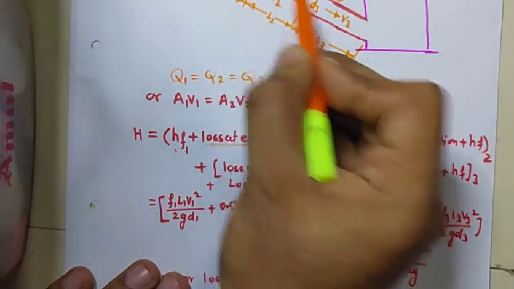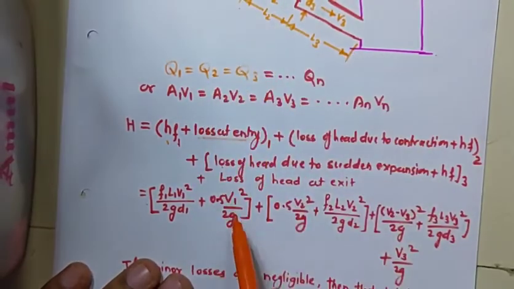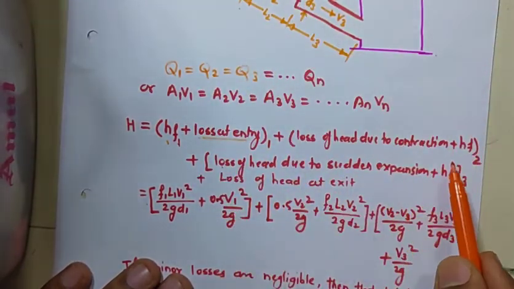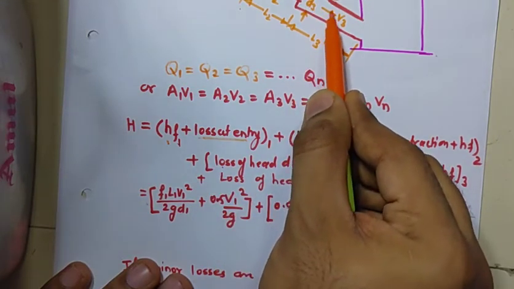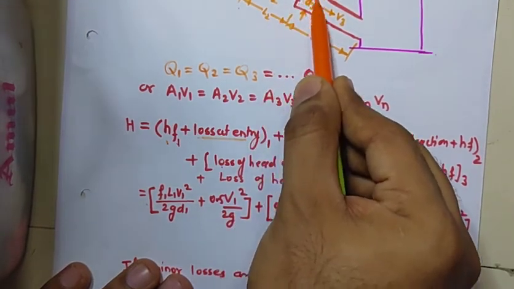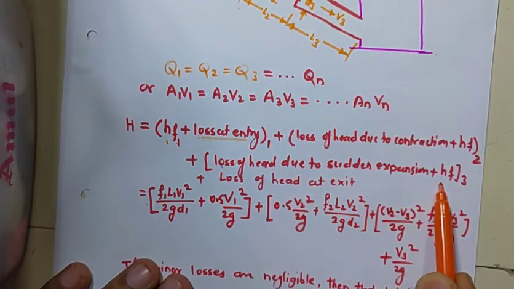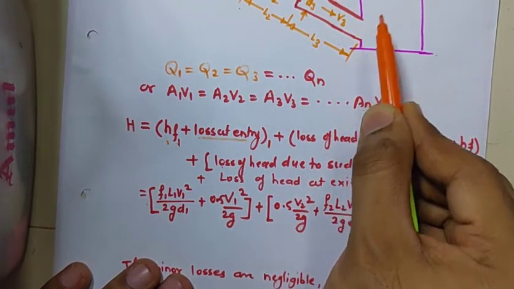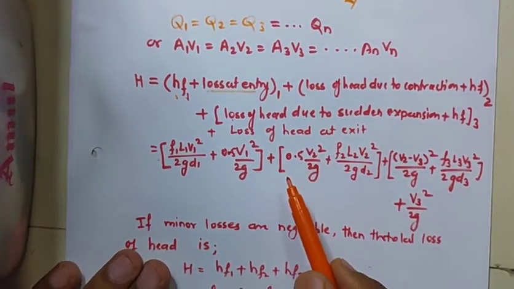Plus for the second pipe, there is head loss because of sudden contraction and head loss because of friction, HF. Similarly for pipe number 3, there is head loss because of sudden expansion and head loss because of friction, and at the exit we also have some head loss, so loss of head at exit.